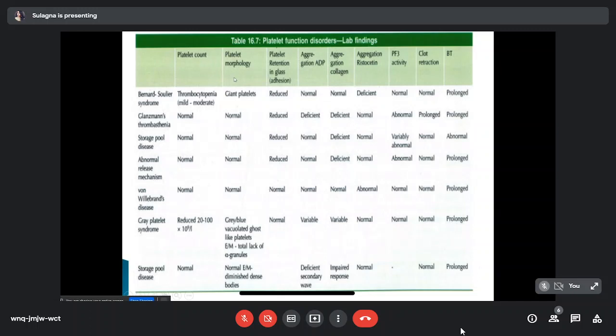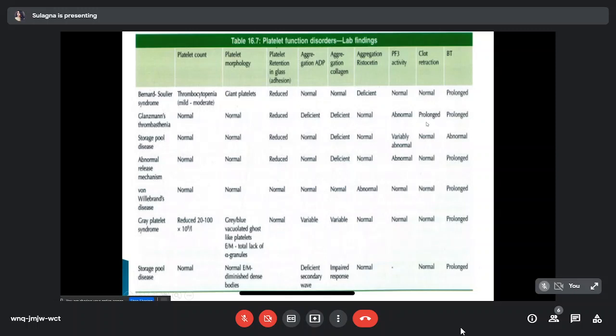The platelet count and morphology is usually normal in platelet function disorder, with the exception of Bernard-Soulier syndrome, which can present with thrombocytopenia and giant platelets. Also, Gray platelet syndrome can present with thrombocytopenia with gray-blue vacuolated ghost-like platelets, and on electron microscopy, you can see total lack of alpha granules. Storage pool disease of dense type shows diminished dense bodies on electron microscopy. So, platelet count and morphology is generally normal except in Bernard-Soulier syndrome and Gray platelet syndrome, which can present with thrombocytopenia and different platelet morphology.